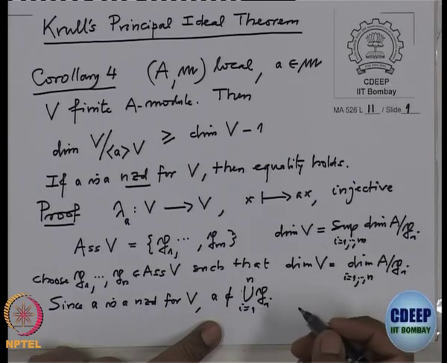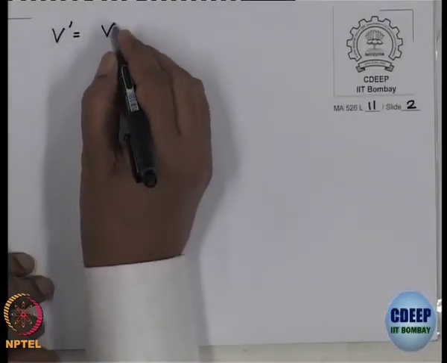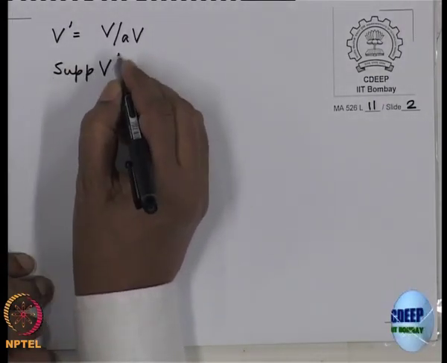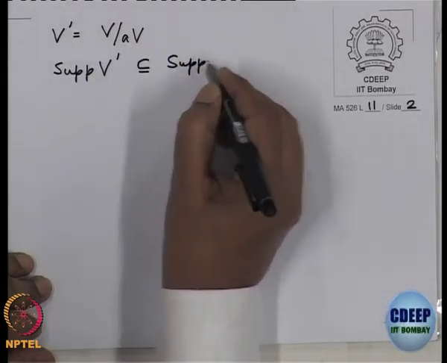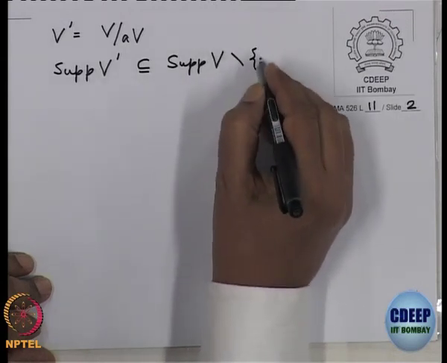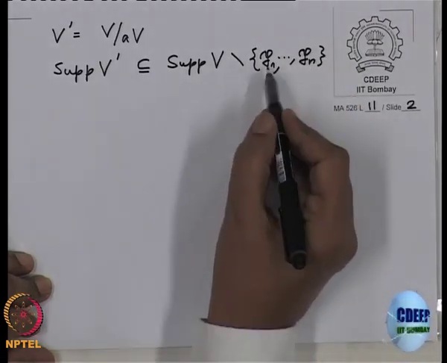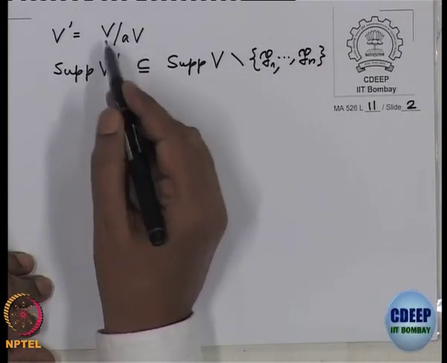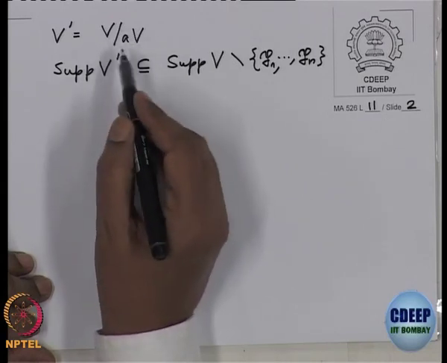So, therefore, if I look at V prime, let us call V prime to be V by aV, then the support of V prime will definitely be contained in the support of V with P1 to Pn removed. Because P1 for example is not in the support of V prime, because when I localize this at P1, then that a will become a unit, therefore, this module will be 0. So, it will not be in the support.